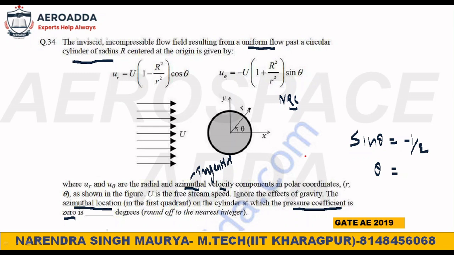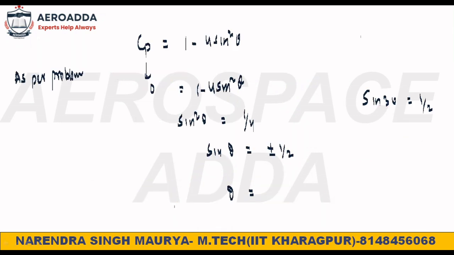Anyway, in the first coordinate, sine 30 is 1 by 2. So sine theta is plus minus 1 by 2, which means theta is 30 degrees, in the first coordinate only.